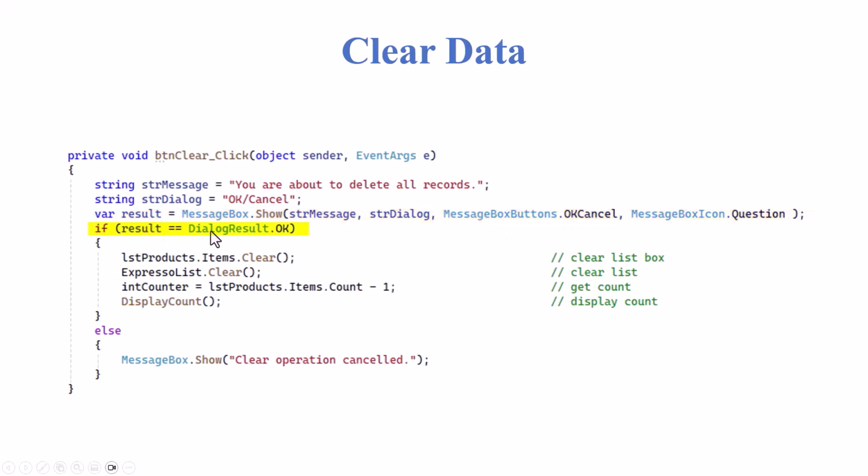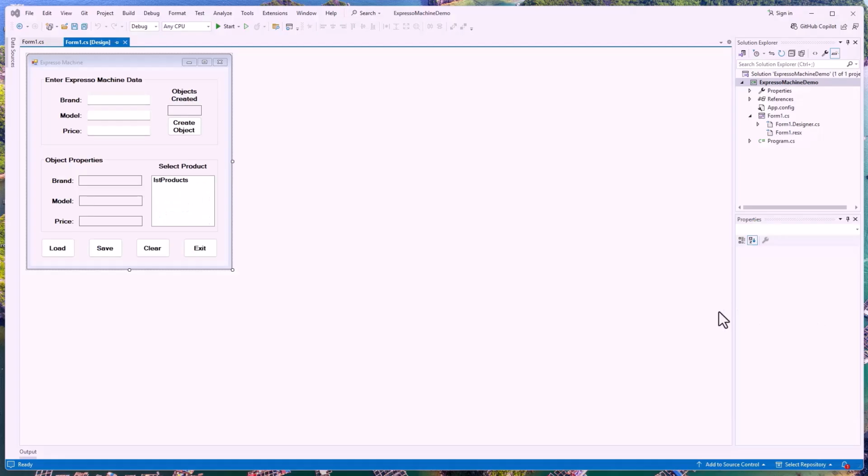And then if the result is equal to DialogResult.OK, in other words, the person said OK to this, we then take our list items and clear the entire list box. We clear the list, and we set our counter to whatever the items count is minus 1 and display it. It should be 0. Otherwise, we're going to say the clear operation was canceled because they put in the cancel in there. That should be it. So let's go ahead and do this thing.